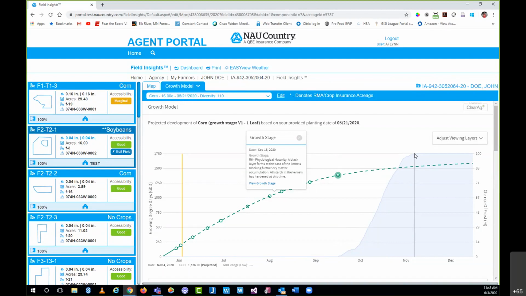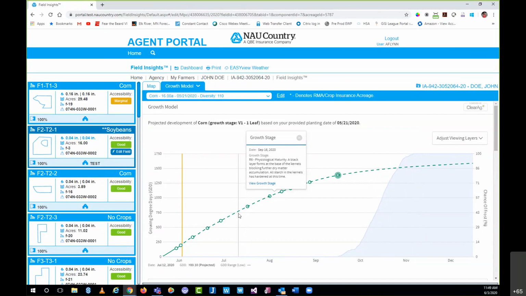So that's a new feature that's coming. We're going to talk about it much more in depth a little bit later this summer into early fall, but just wanted to call that out as something that is available in Field Insights as well. It's just something your farmer would need to elect themselves if they want to utilize that feature. So again, that was in regards to frost.